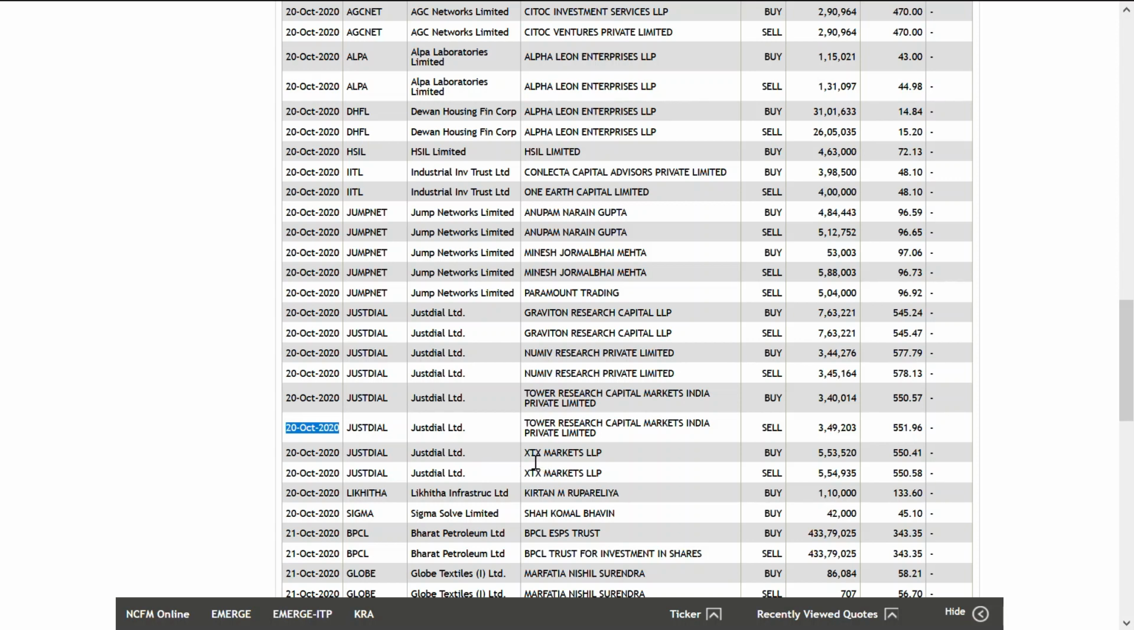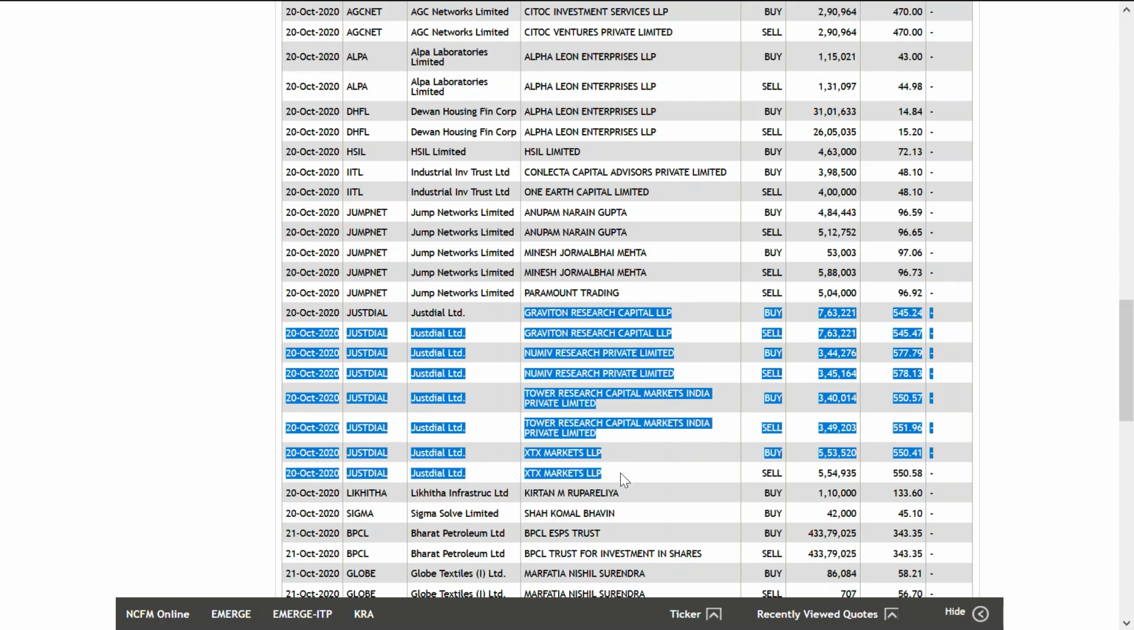And again finally, XTX Market LLP, they also bought it for 550.41 and sold it for 550.58 and again they got profit. On a single day, almost 4 companies traded on the single script and all 4 companies made profit on Just Dial. By seeing this, I could understand one thing: anybody in intraday who plays in Just Dial, for sure they will be losing only, because when this kind of big shots are playing, most of the retailers will lose the money. It's very difficult to